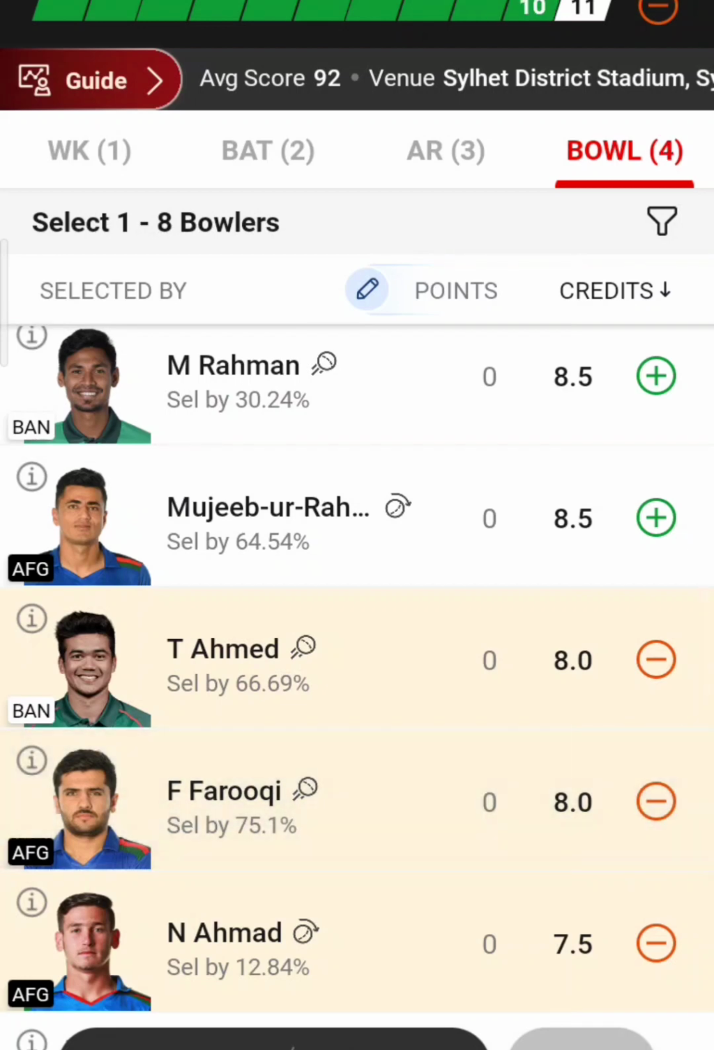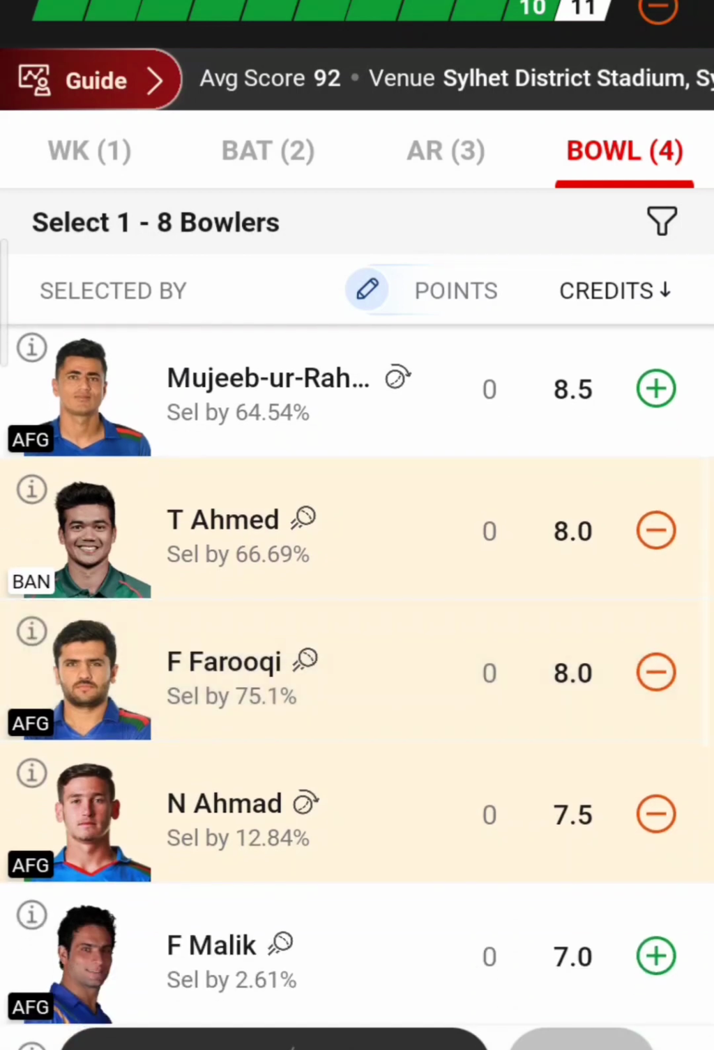Fazal Haq Faruqi is going to be the trump card in this match. Mark my words. Okay, I repeat once again. Fazal Haq Faruqi is going to be the most important pick, and of course you can make him VC as well. So he's going to be my VC today.